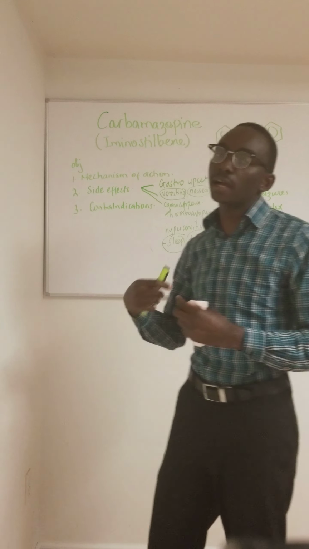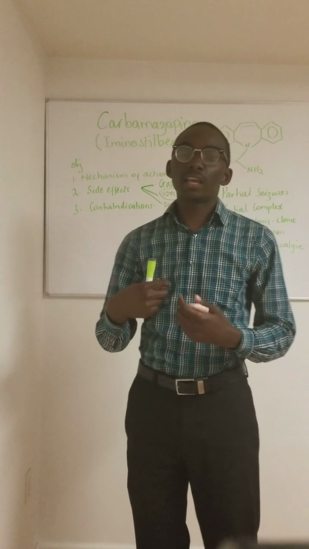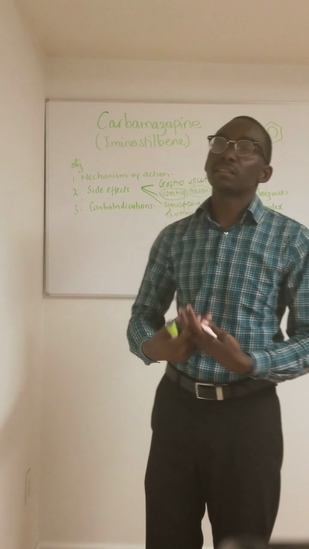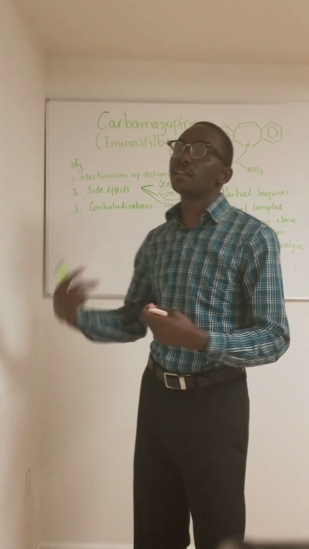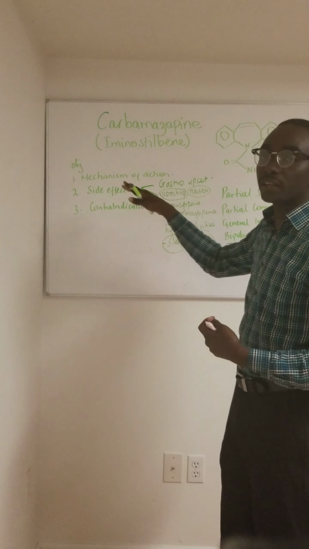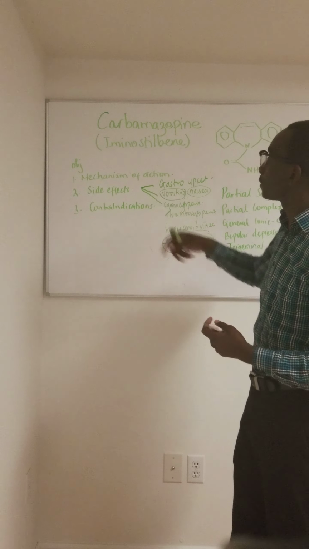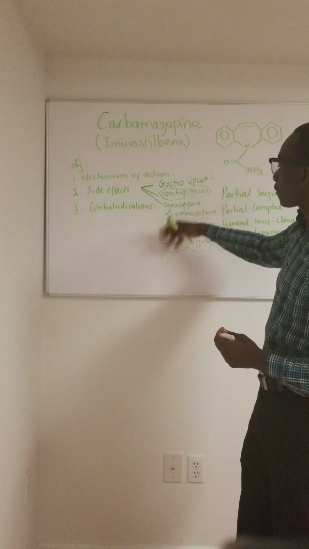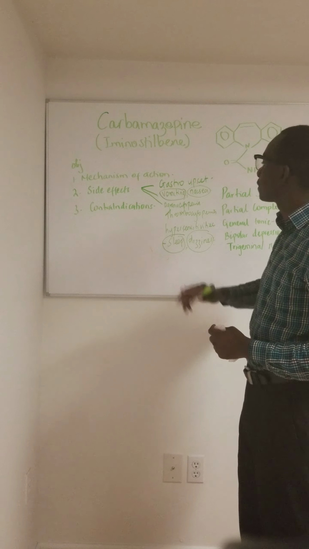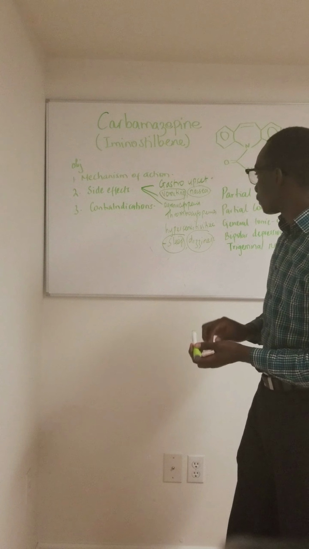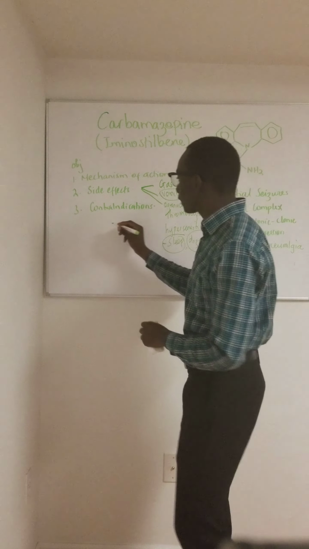When it exceeds a certain amount, I think it is 15 micrograms per liter, then the patient is having drug toxicity. But most of the other cytopenia, hypersensitivity, and granulocytosis are due to what we call the metabolites.